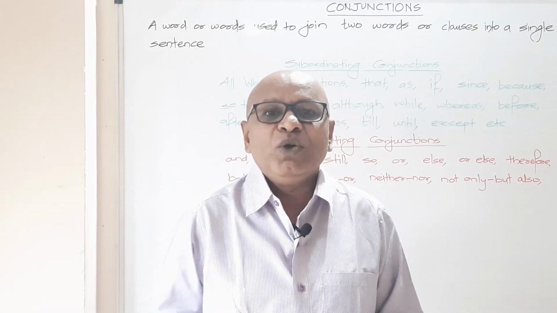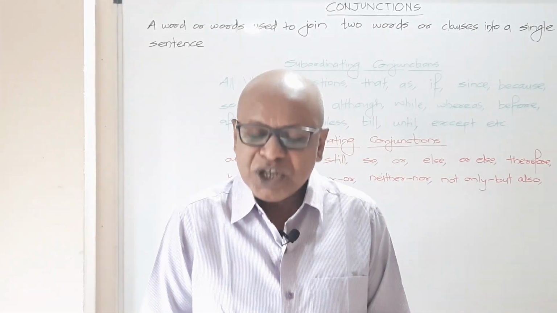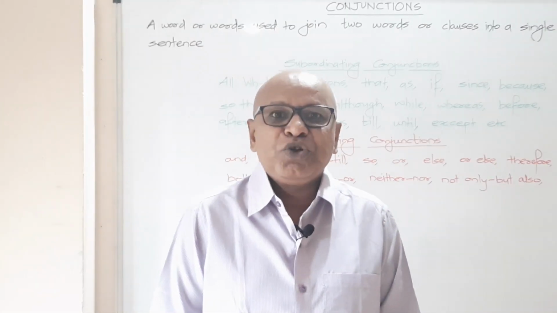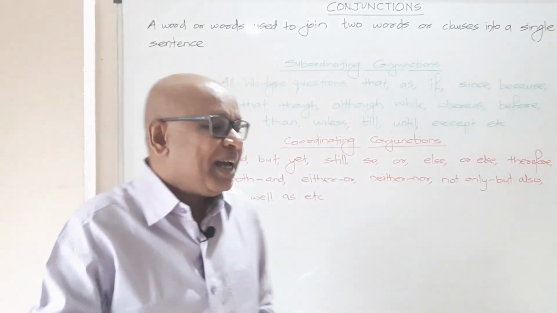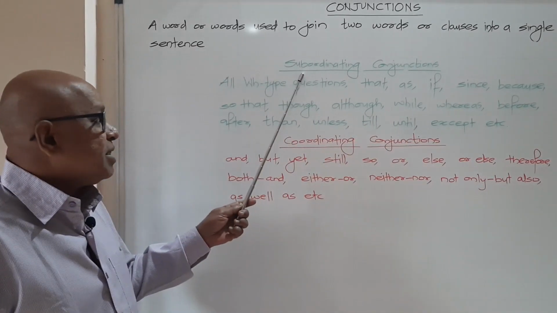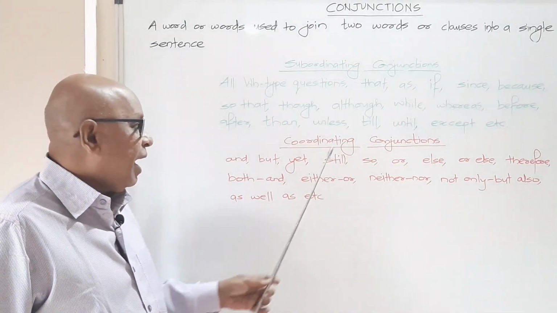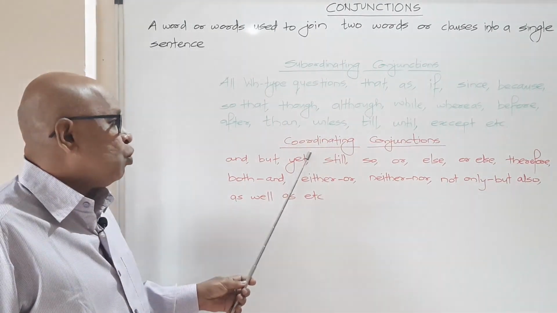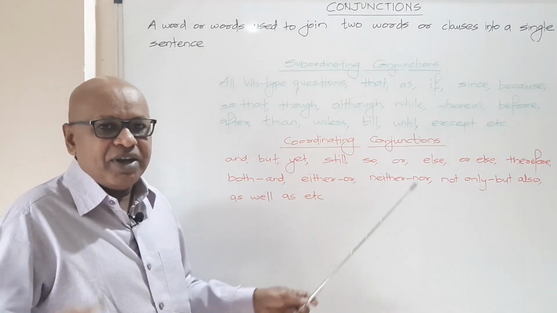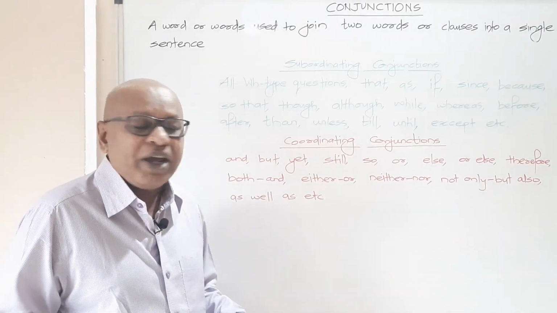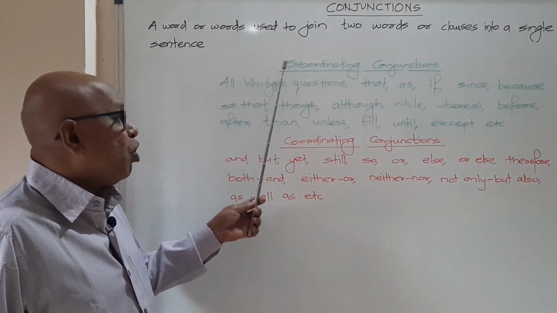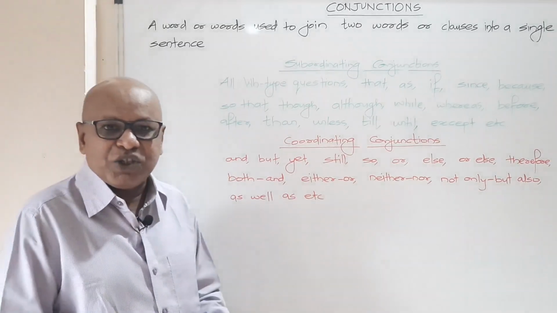Now let's have a look at the various conjunctions that we bring into our daily usage in our writing and speech. First, written in green are subordinating conjunctions and written in red are coordinating conjunctions. I think some of you must be wondering what's the difference between subordinating and coordinating conjunctions.